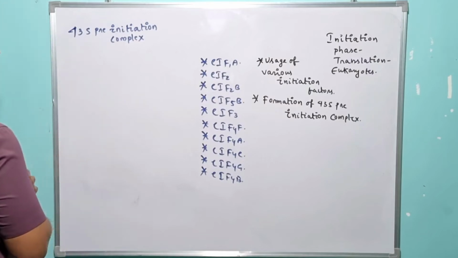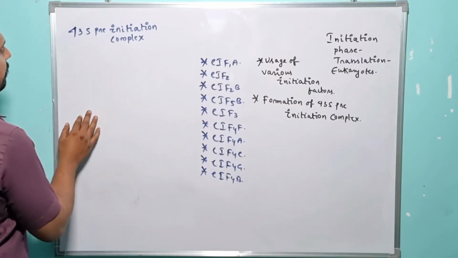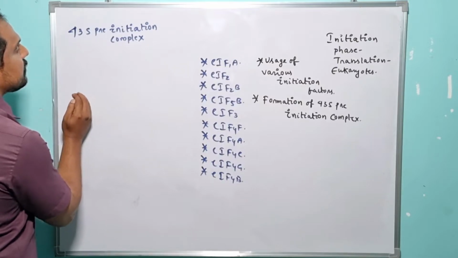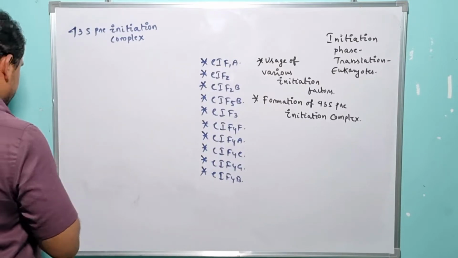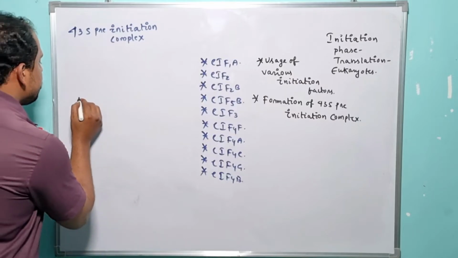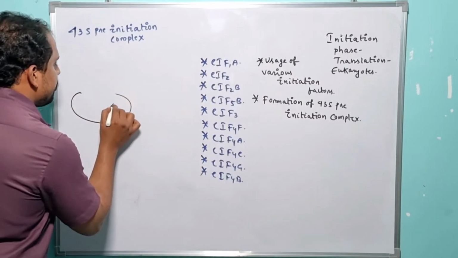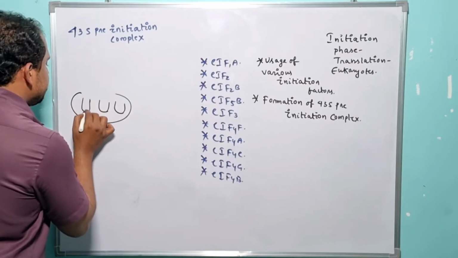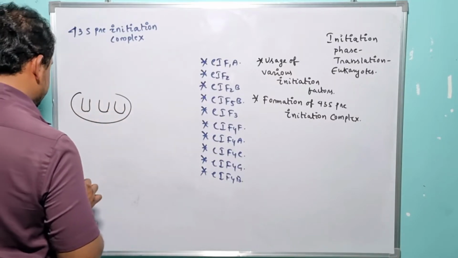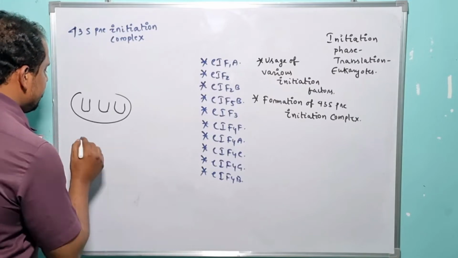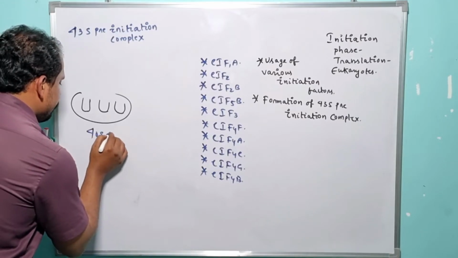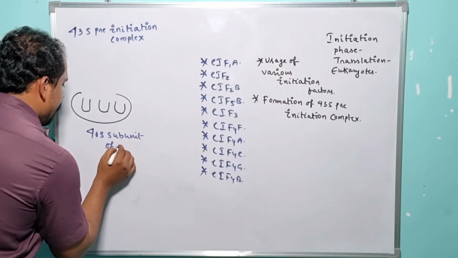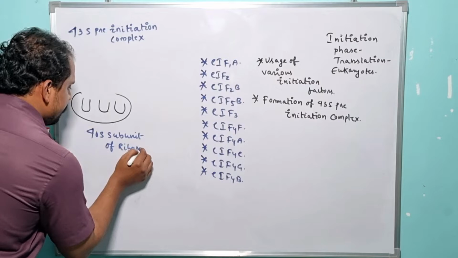So before studying about the formation of 43S pre-initiation complex, at first we should have a basic idea regarding the structural physiology of the small subunit of the eukaryotic ribosome. So here, in case of eukaryotes, the small subunit of the eukaryotic ribosome is nothing but what? 40S, right? In case of prokaryotes, it is 30S, whereas in case of eukaryotes, it is 40S subunit of the ribosome.